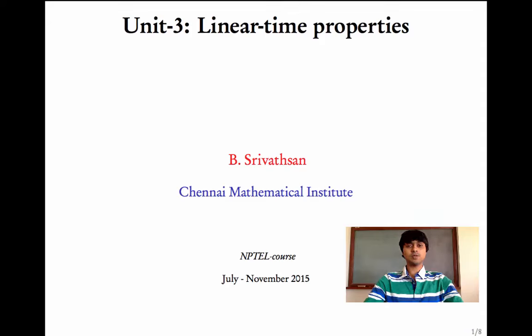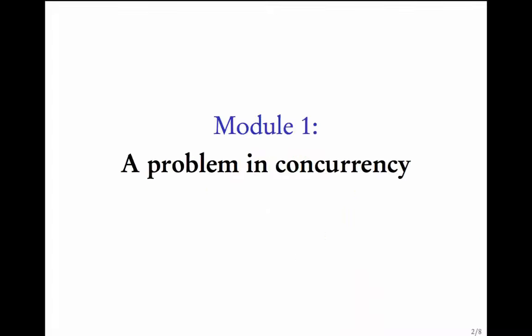In the first unit, we saw how to model controllers as transition systems. The second unit was an introduction to the model checker, NuSMV. We also did some examples and exercises. In this unit, we will look at more properties that can be checked on models. Let us start this module with a problem in concurrency.